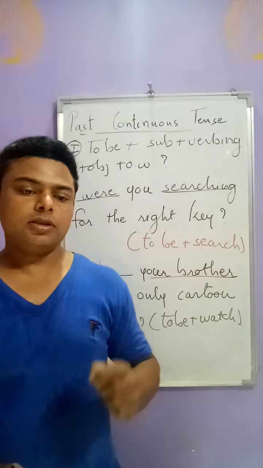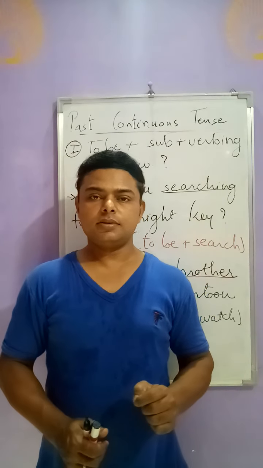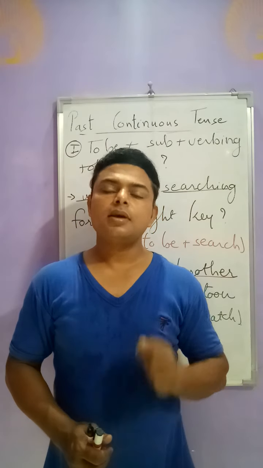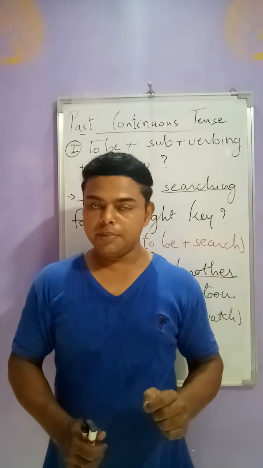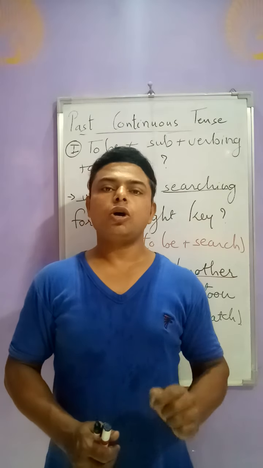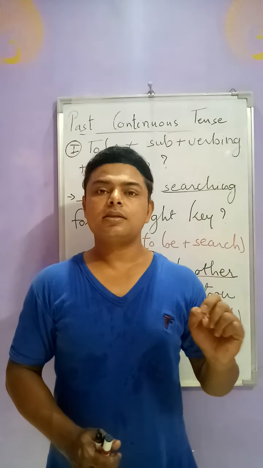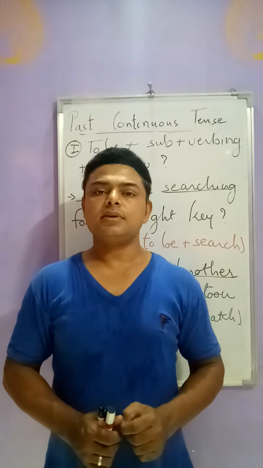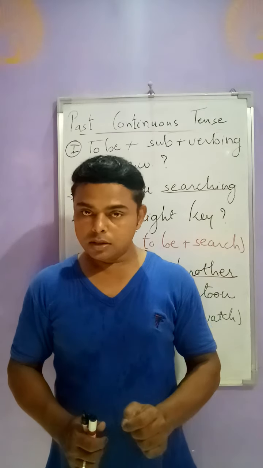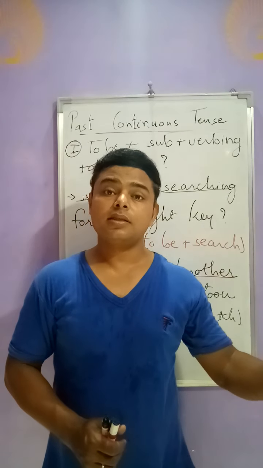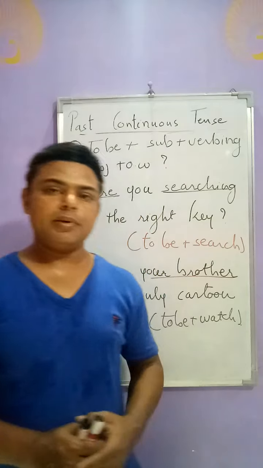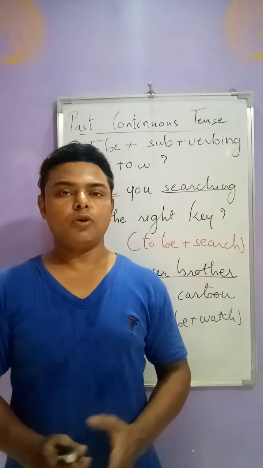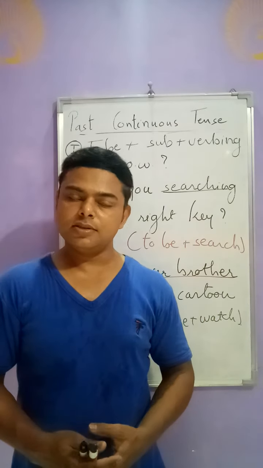If the sentence is "Some shopkeepers were selling the banned things," the negative sentence of this will be "Some shopkeepers were not selling the banned things." The interrogative sentence of the same sentence will be "Were the shopkeepers selling the banned things?" So friends, remember in past continuous tense the structure is very easy. Just you have to follow the rules and you have to remember some structures.